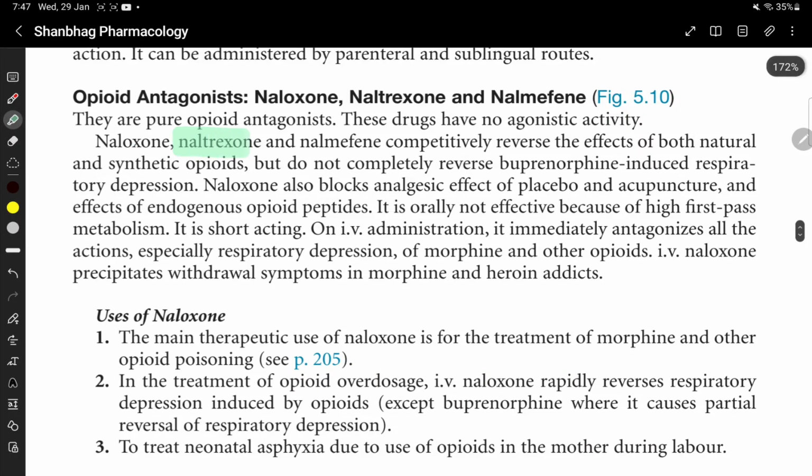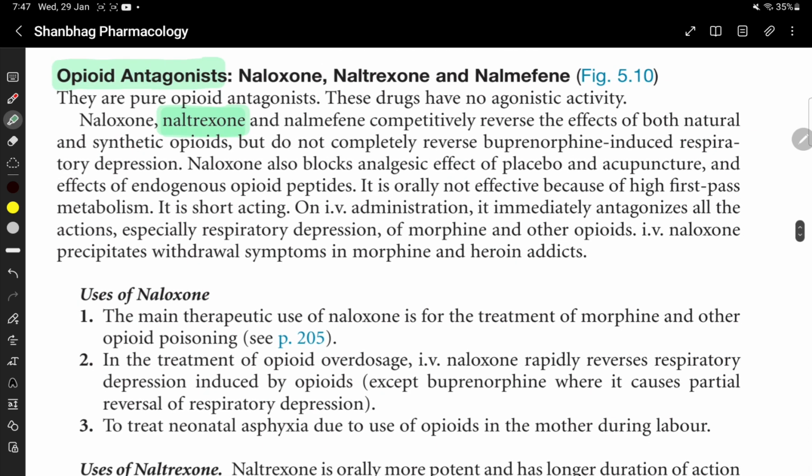See, naltrexone. Naltrexone is an opioid antagonist. Examples of opioid antagonists: naloxone, naltrexone, and nalmefene. They are pure opioid antagonists. These drugs have no agonistic effect. Okay, they are pure antagonists with no agonistic activity.